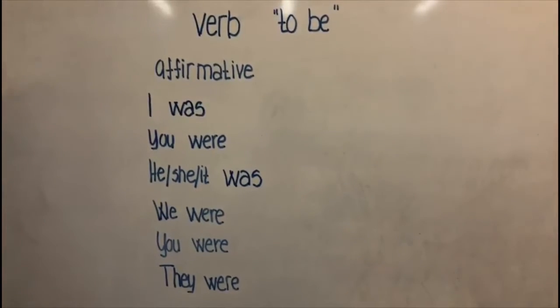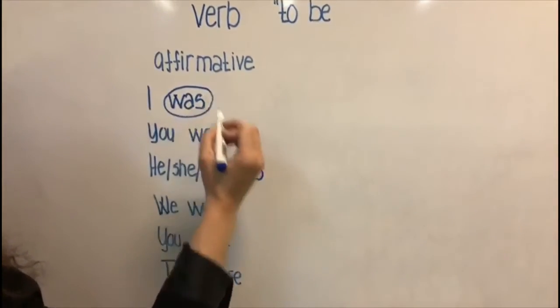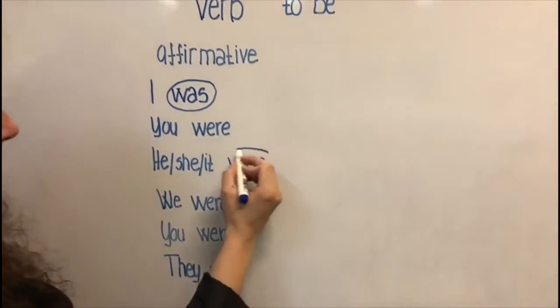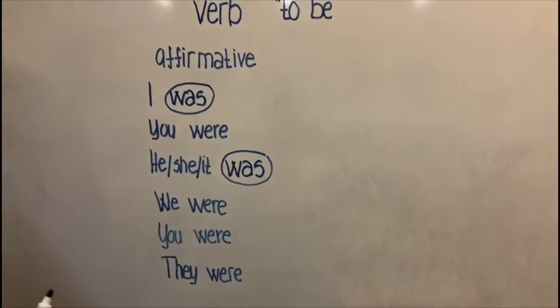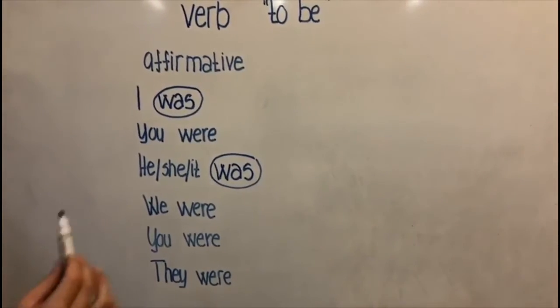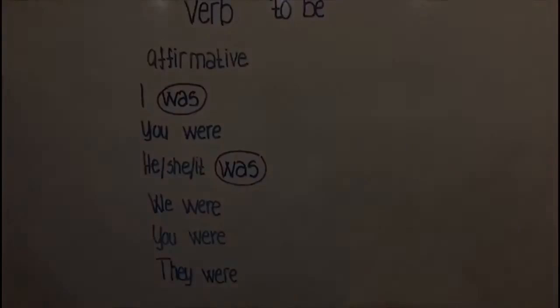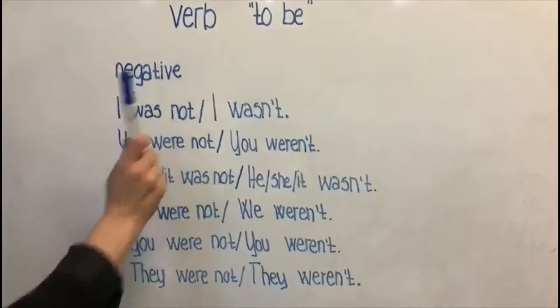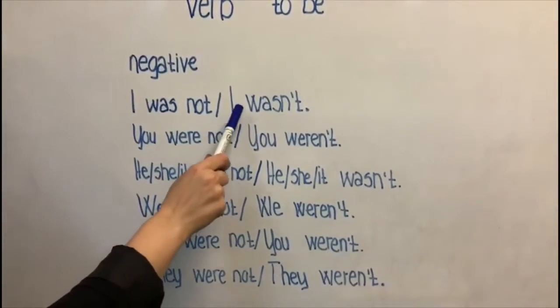For example, we say I was and he, she, or it was, and all the others we say were.